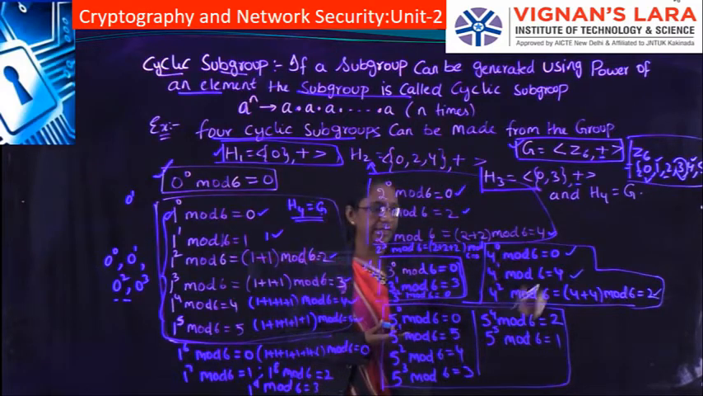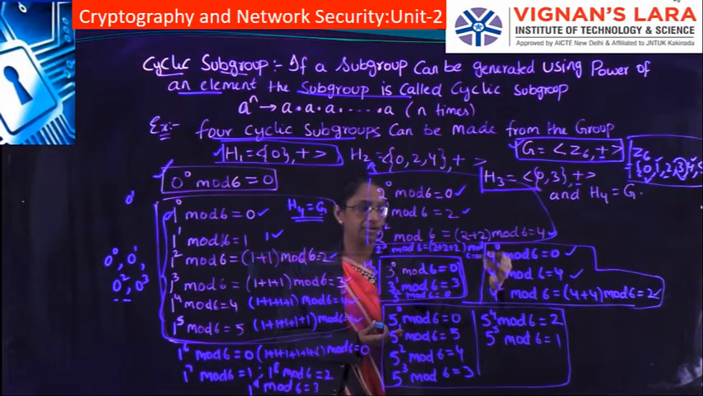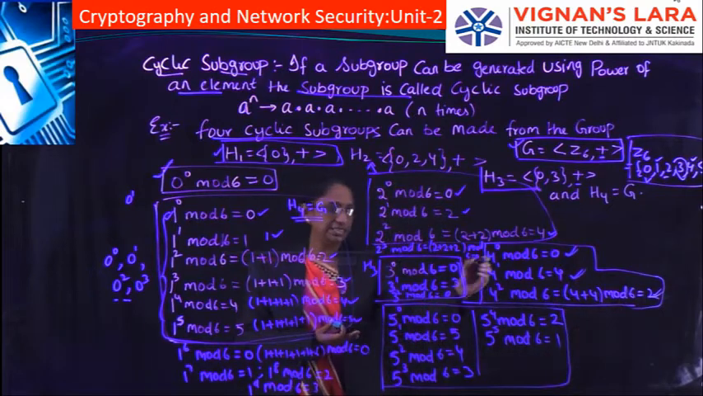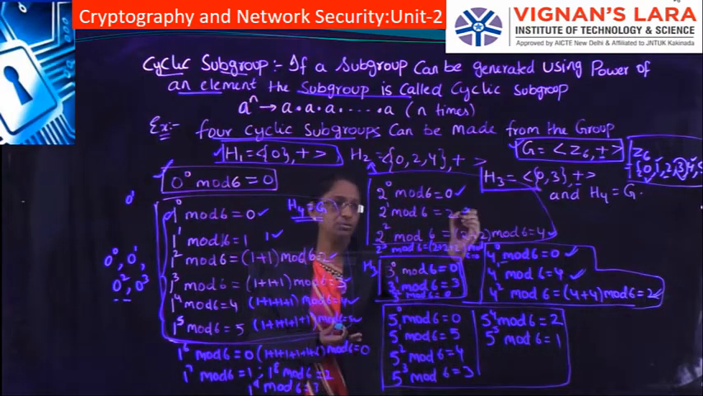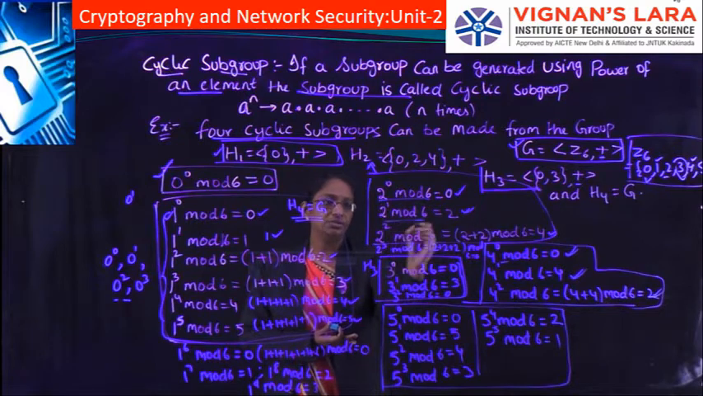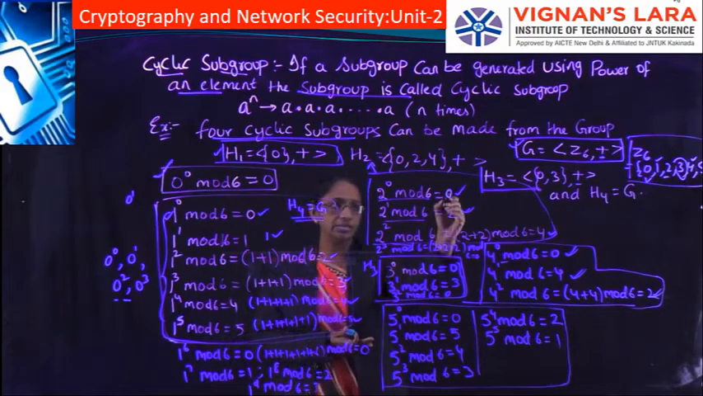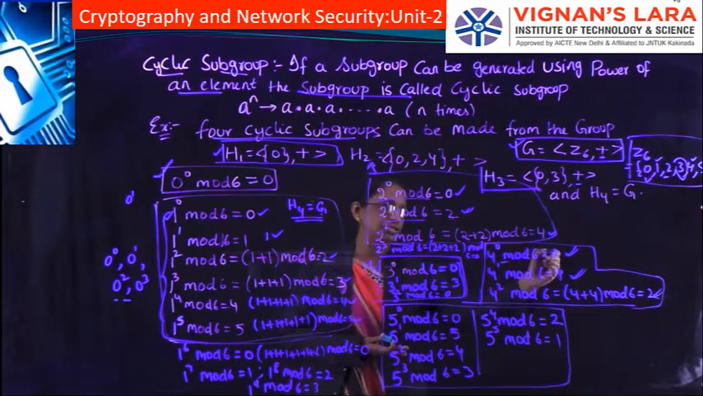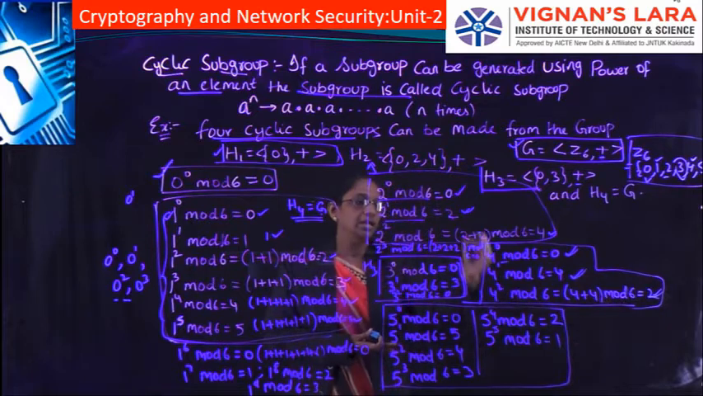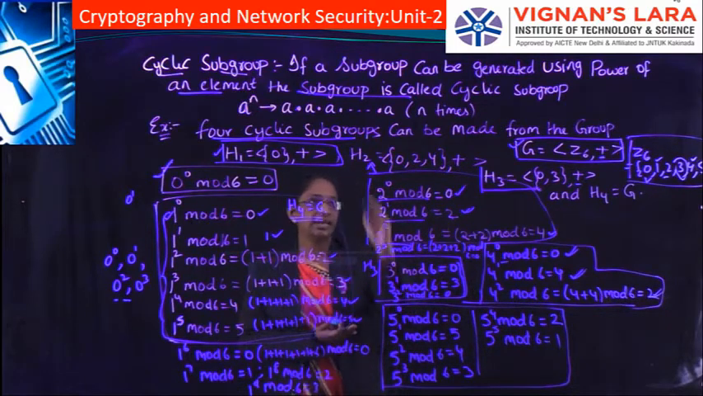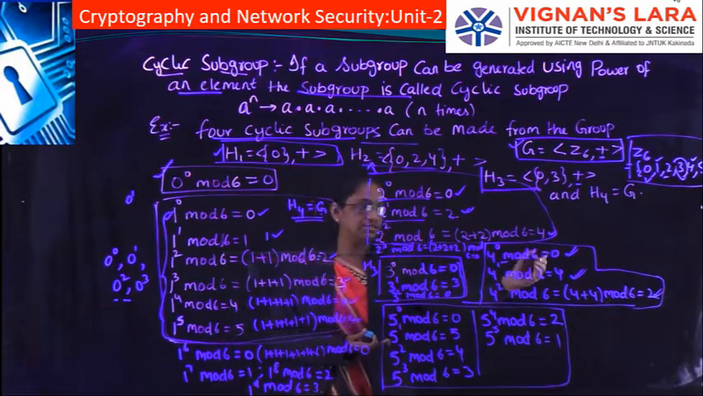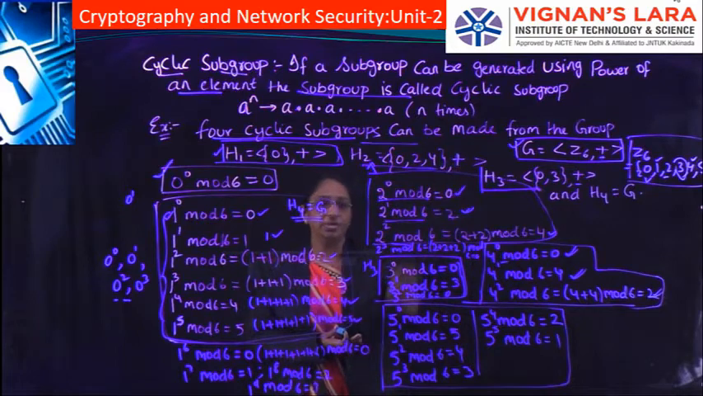That means it is also forming a cyclic subgroup. Here 4 is forming a cyclic subgroup that consists of elements 0, 4, 2, and this is similar to the cyclic subgroup of 2, which also consists of elements 0, 2, 4. So those two come under the same cyclic subgroup, represented as Z2, that consists of 0, 2, 4 with the addition operation.